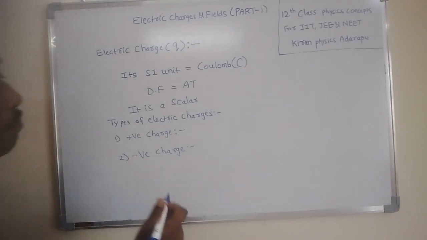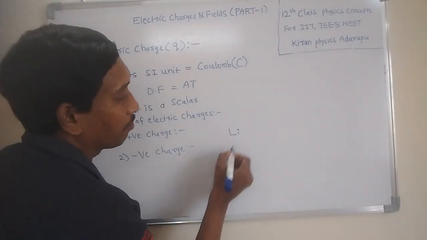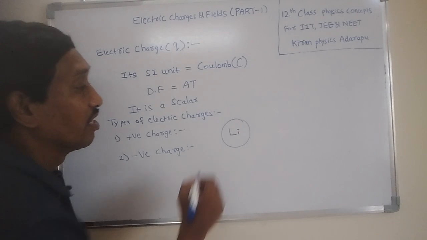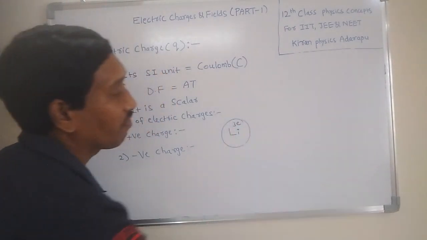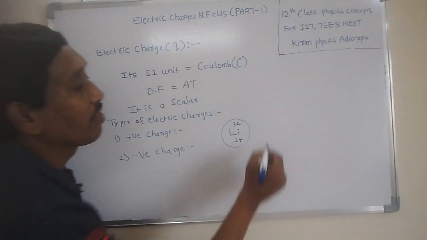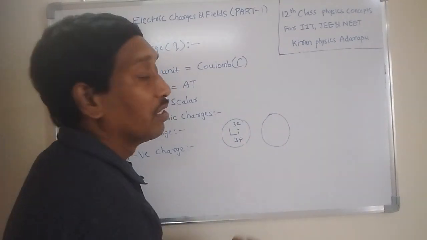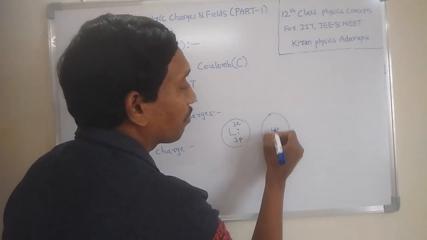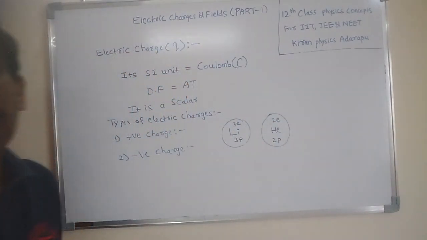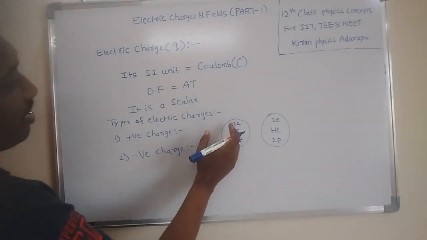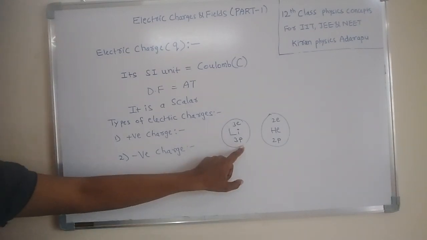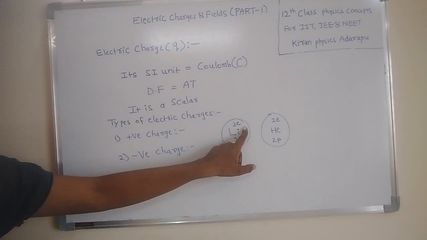Now, for example, consider one atom, this is lithium. In a lithium atom, how many electrons are there? Its atomic number is 3, that means 3 electrons and 3 protons. If you consider another body, for example helium, its atomic number is 2. That's why the number of electrons is 2 and the number of protons is 2. That's why this atom presents neutral charge, because there are equal numbers of negative and positive charges. That's why its total charge is 0, neutral charge.